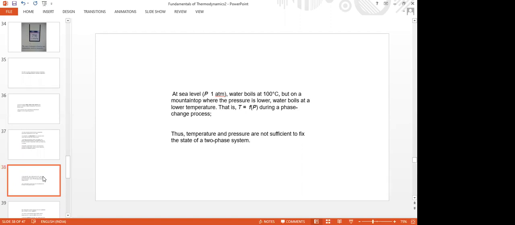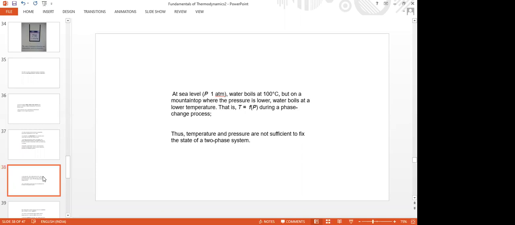You have to ask what is the pressure there. Corresponding to the lower pressure, you can read the saturation temperature from steam tables.